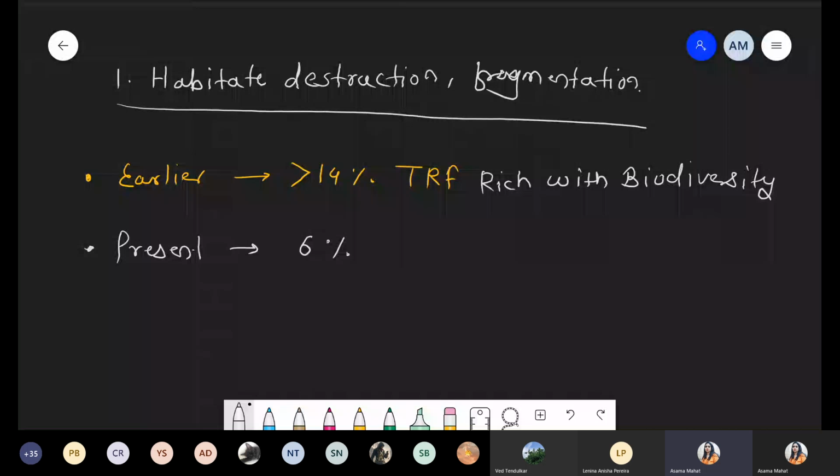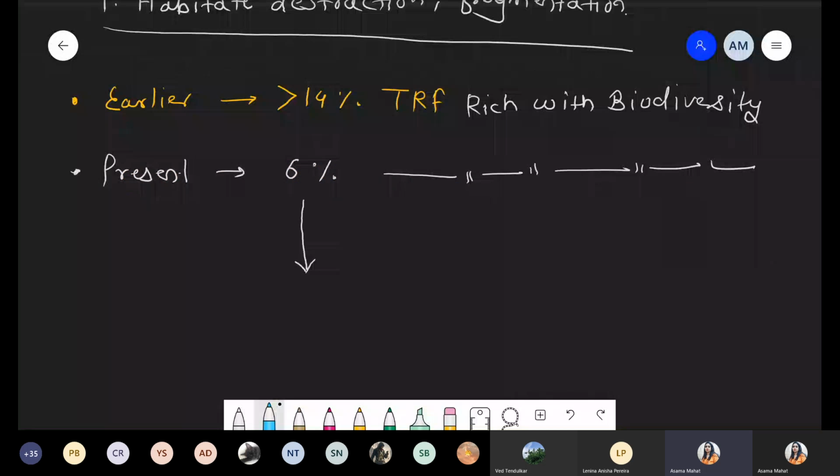Now, there's one common question, common point. What are the effects? Why was this converted into 6% in tropical rainforest area? Basically, we know that under the tropical rainforest area, there is one area, that is the Amazon forest, Amazon rainforest. And the Amazon rainforest is again a biodiversity rich area.